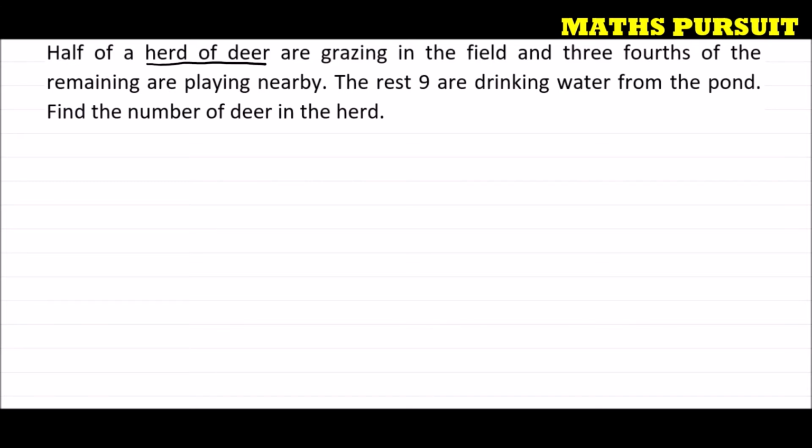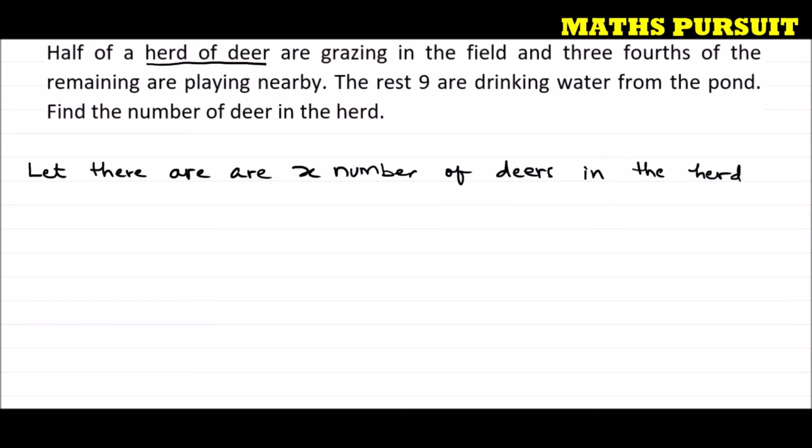So guys, we do not know how many deers are there in the herd. So let us assume that there are X number of deers in the herd. Because we do not know, we are assuming it and we need to find out. As per the question, we need to find out the number of deers in the herd. So what we did, we assumed that there are X number of deers in the herd.